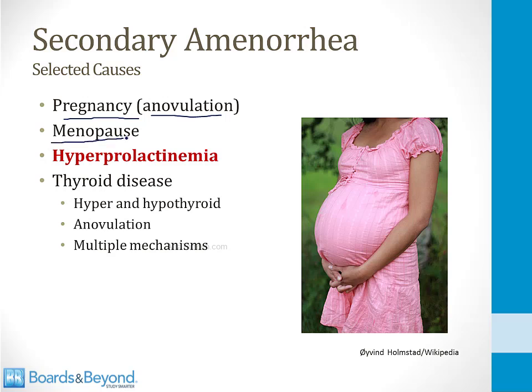Menopause is also another cause of secondary amenorrhea. Any cause of hyperprolactinemia will lead to secondary amenorrhea, and a prolactin level is often checked in women who are not menstruating. And then finally, thyroid disease can cause a woman to stop menstruating. Both hyper and hypothyroidism can lead to amenorrhea. Women who have thyroid abnormalities do not ovulate normally. There are multiple mechanisms for this. It involves both the pituitary and the ovaries.